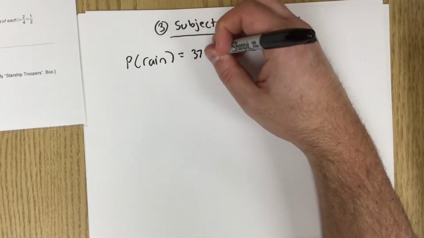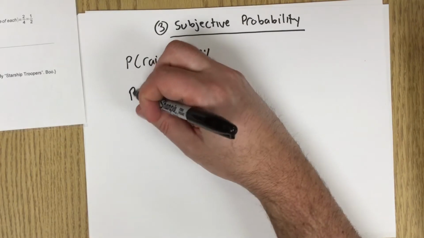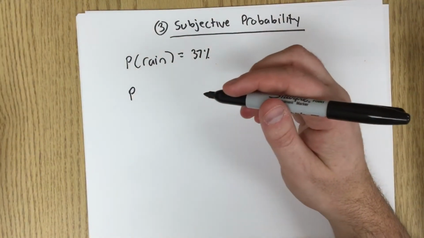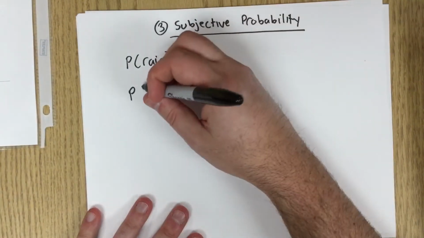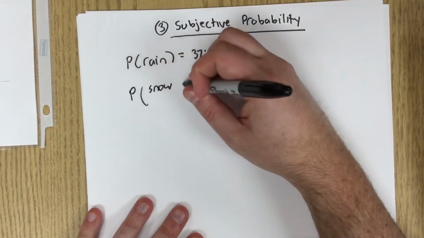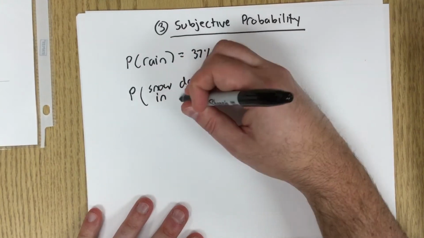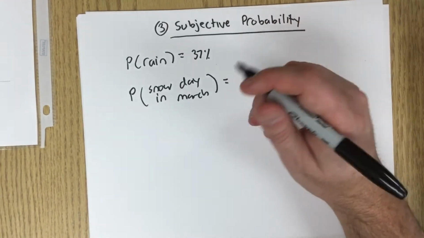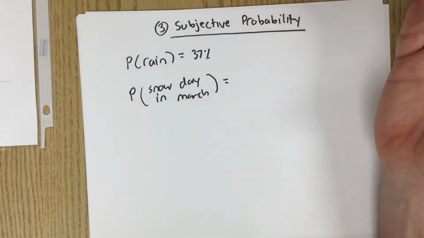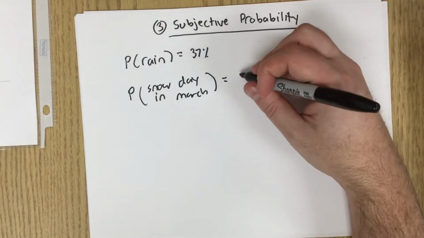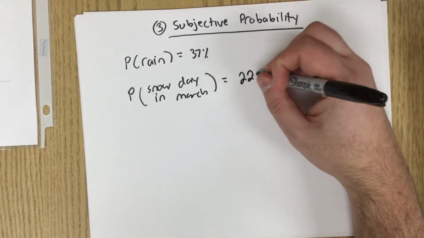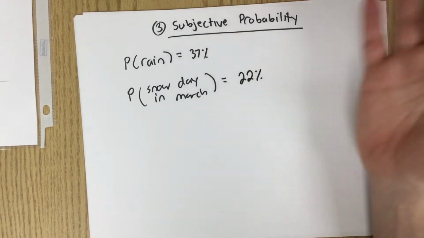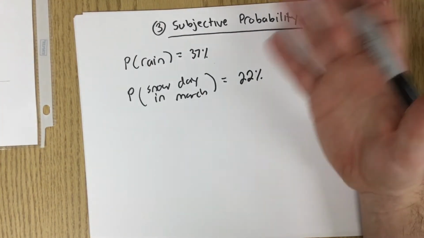So let's say I said, what's the probability of there being a snow day in March? And let's say it's just me and I don't really have the data, so I'm going to say, okay, it's 22%. Where did that number come from? I just made it up. And that's essentially subjective probability. It's essentially something that I feel is right.